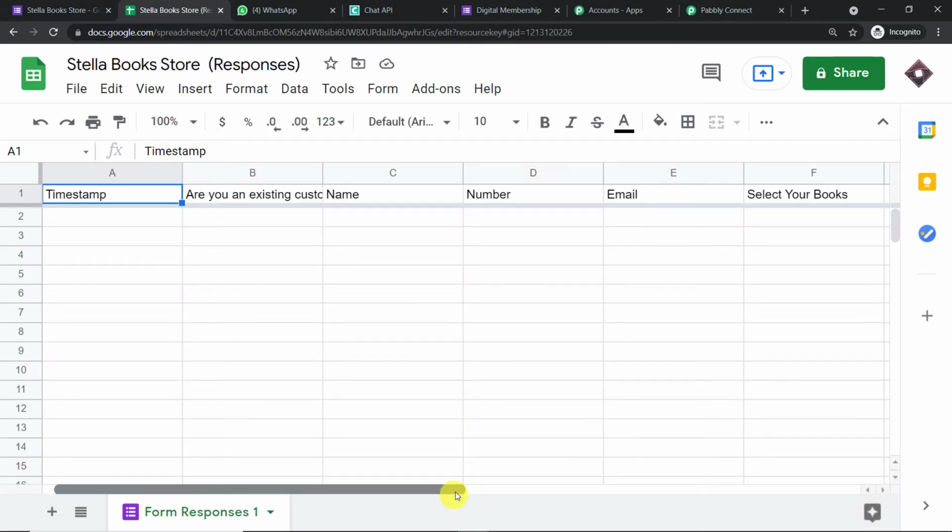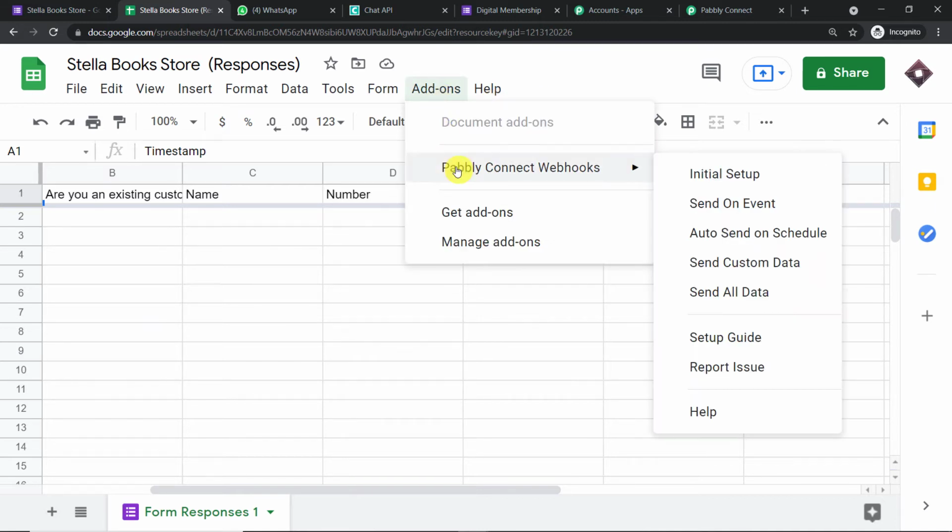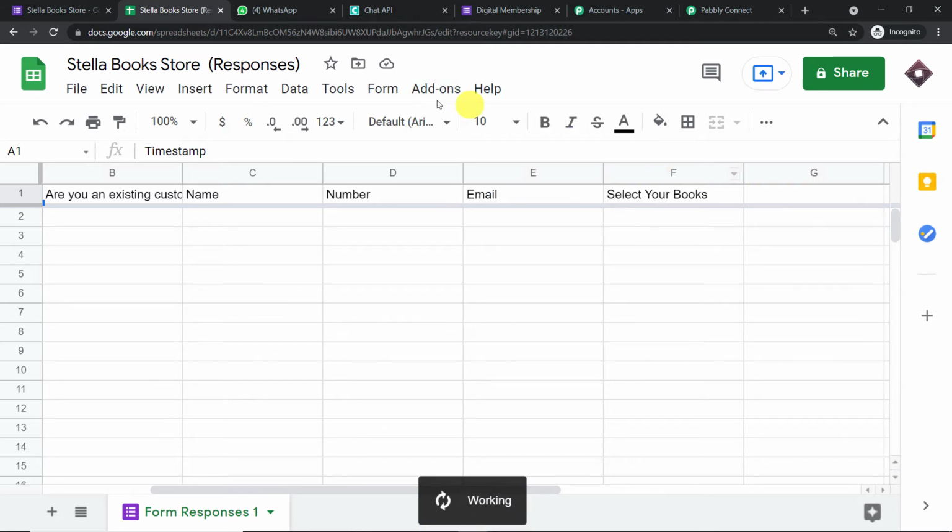Now there is some important thing I have to mention. So as you can see, column F is our last data entry column. I repeat this again. Column F is our last data entry column. Now going back to add-ons, Pabbly Connect webhooks, just click on initial setup.